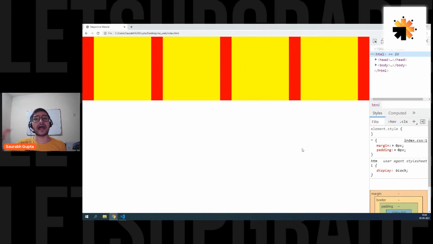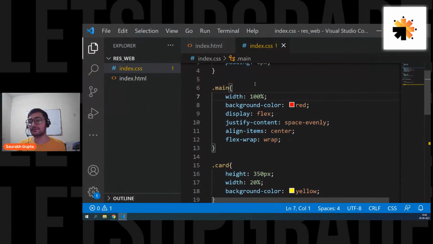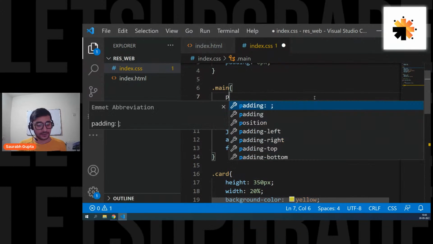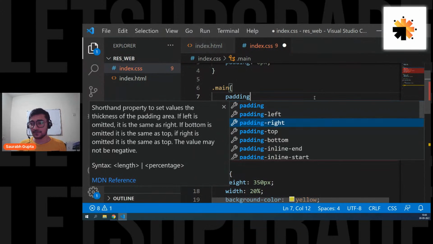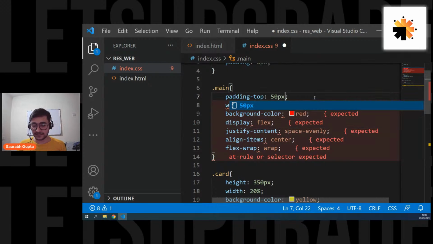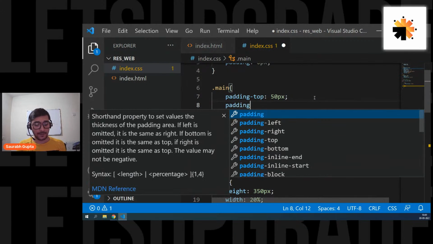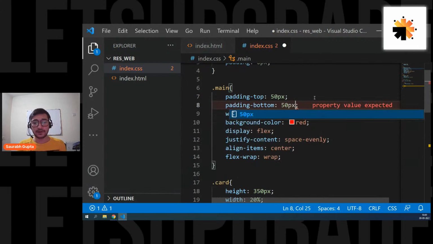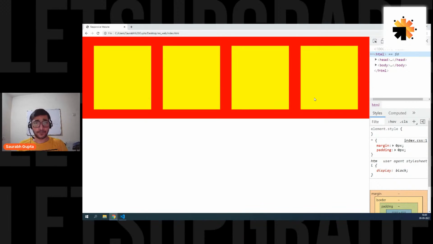But now you can see there is no gap on top and bottom. What to do in that case? Not a problem. No need of height for that. You can go ahead and add a fake size. Adding top 50 pixels, adding bottom of 50 pixels, so that a fake size of 50 pixels at the top and the bottom will be added. So here we go. Perfect.